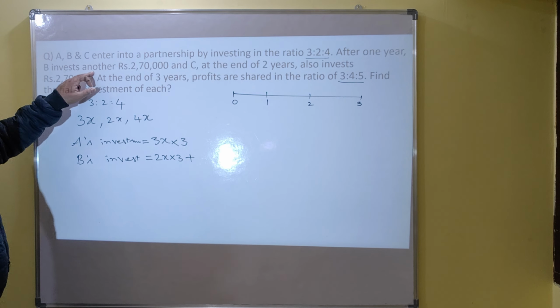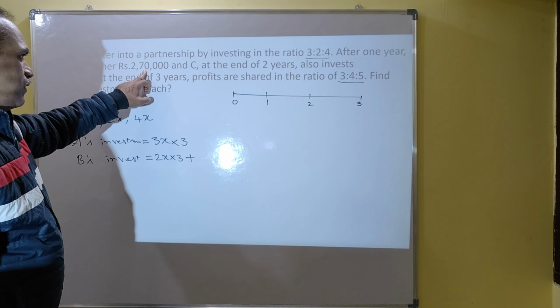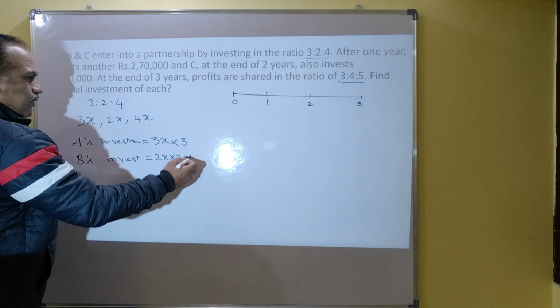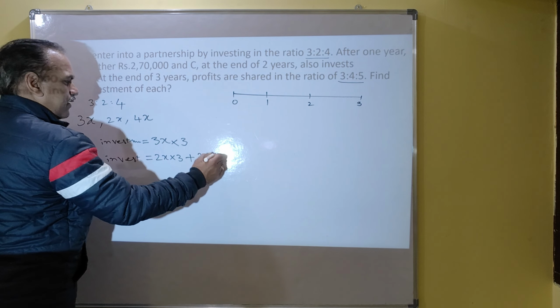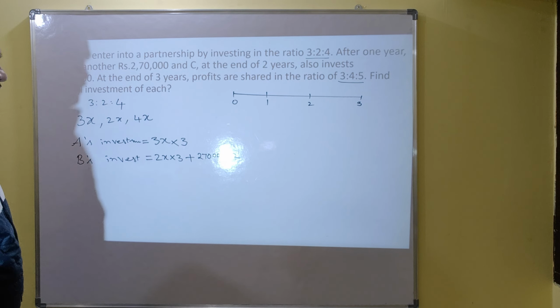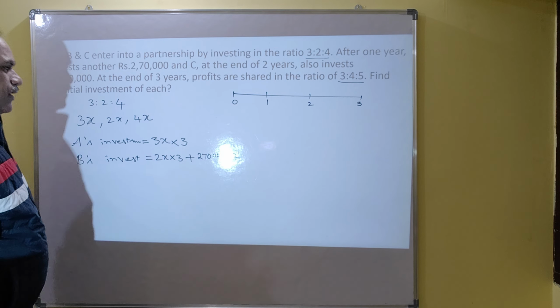After 1 year, B invests another 2.7 lakhs. So this 2.7 lakhs stayed for 2 years in the business. So 2,70,000 stayed for 2 years. It is there for 2 years.